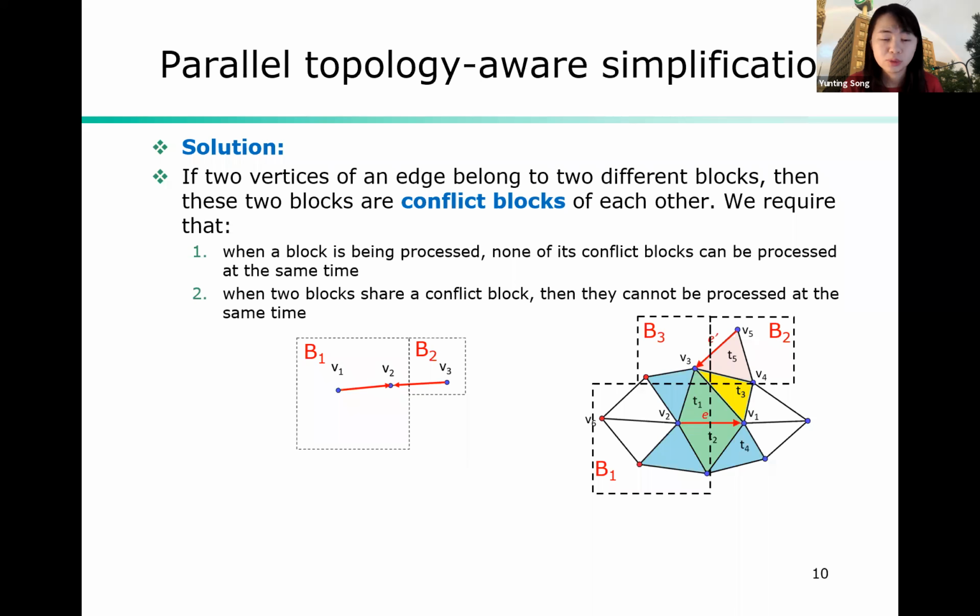We also require that when two blocks share a conflict block, then they cannot be processed at the same time. This helps to avoid the second types of conflicts when two edges are not adjacent to each other, but may still affect each other's contraction. Using this strategy, we can avoid conflict during our parallel simplification.